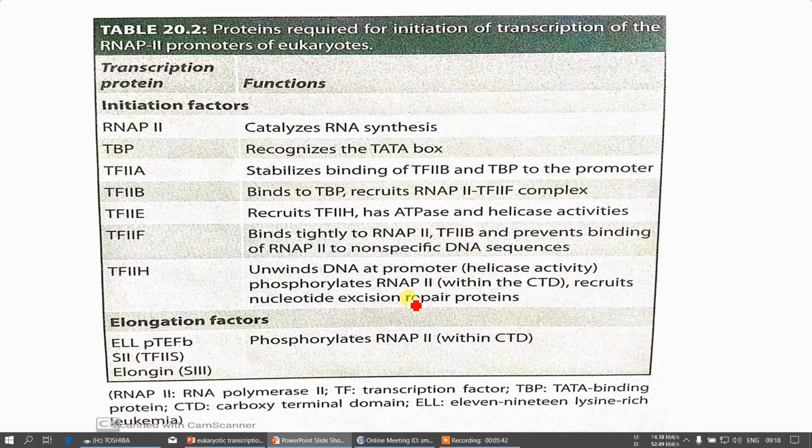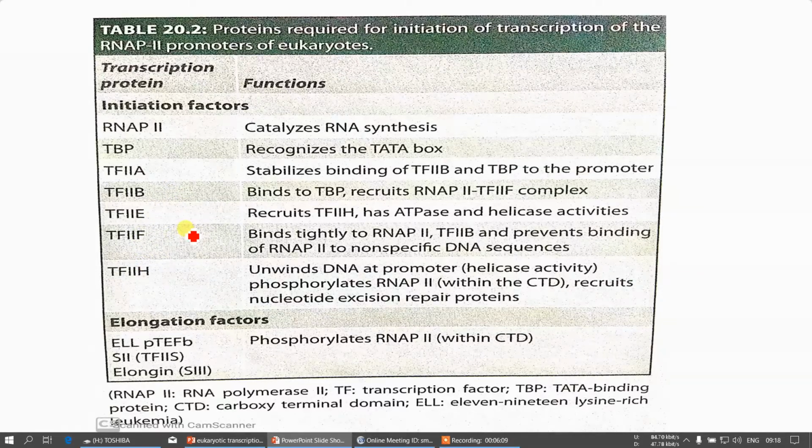So this one is very important. For transcription, we require RNA polymerase. This RNA polymerase consists of various initiating factors. These initiating factors can be denoted as transcription factor 2A, 2B, 2E, 2F, and 2H.